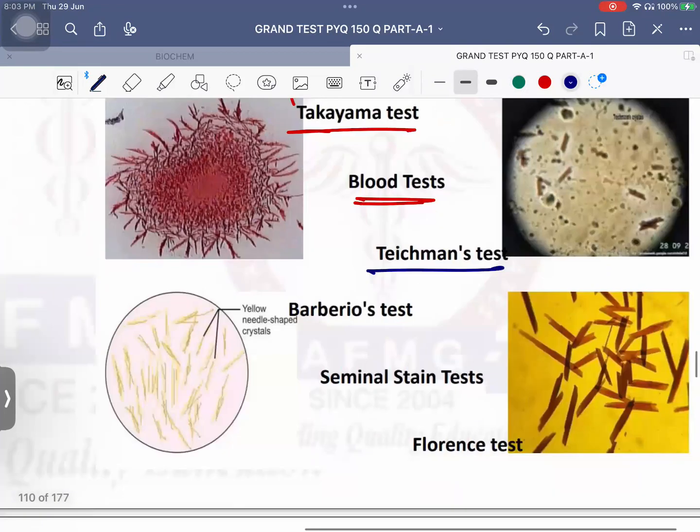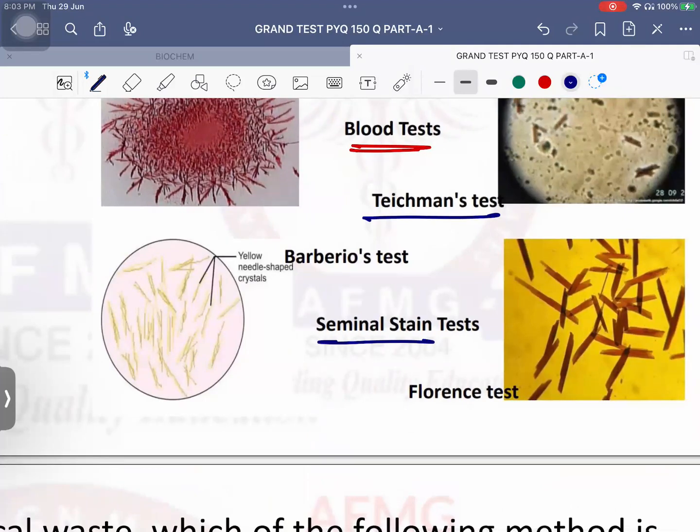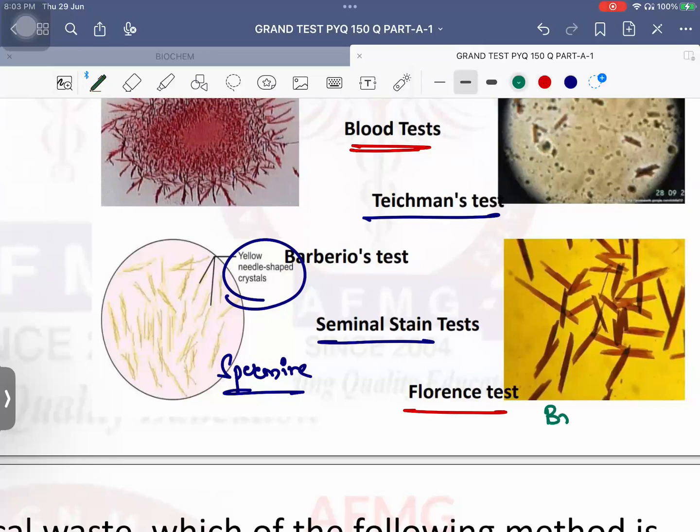Next important, test for seminal stain. As there is a history of rape and there is a starch like stain, usually it is the semen. Okay, so in seminal stain, if I add Barberio's reagent, it will show which kind of crystals? Yellow needle shaped crystals. Which crystals? It will show spermine picrate, yellow needle shaped crystals. And if I add Florence reagent, it will show which kind of crystals? Brown rhombic crystals. Which crystals? Choline crystals. Easy: Barberio's spermine, choline Florence.